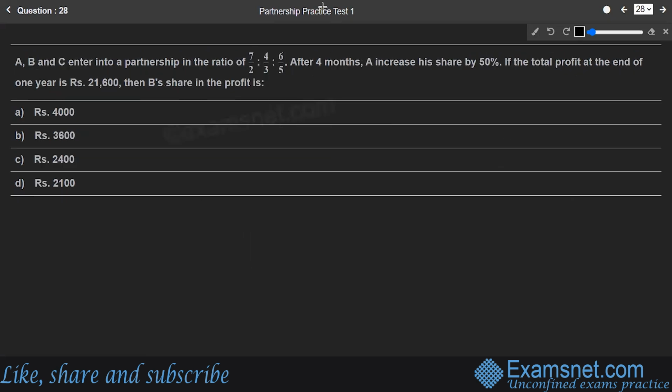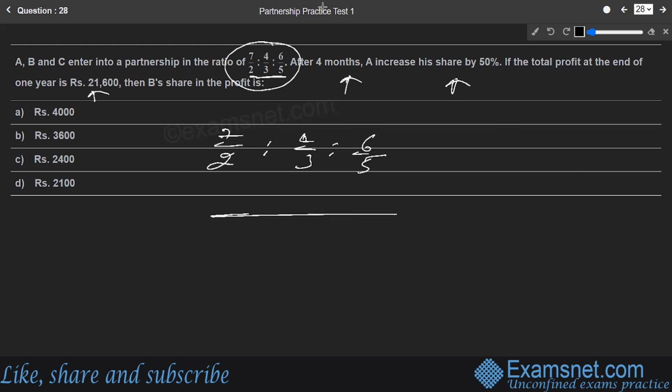Now, A, B and C enter into a partnership in the ratio 7/2 is to 4/3 is to 6/5. After 4 months, A increased his share by 50%. Total profit at the end of the year is this much. Then find B's share. First of all, we convert the fraction ratio into simple ratio. So 7/2 is to 4/3 is to 6/5. If we want to simplify this, we need to take the LCM of all of them.